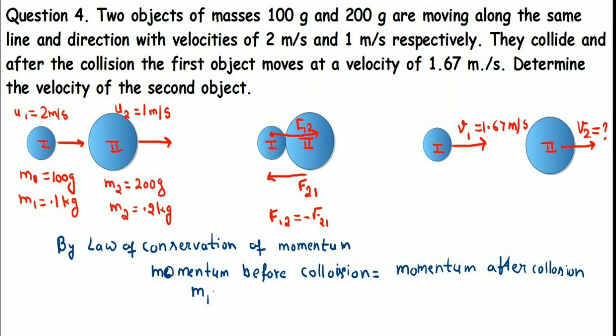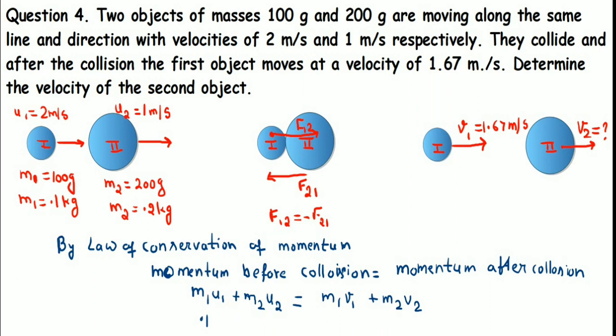Correct? And for the second object, its mass m2 into u2. Similarly, after collision, mass of first object is m1 and its final velocity v1. By placing the values, you can see all the values are placed.